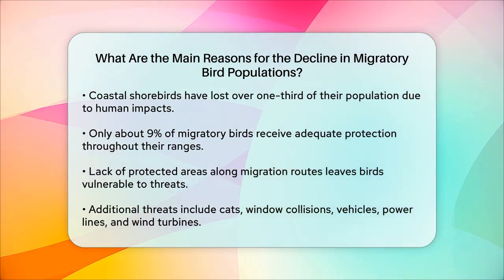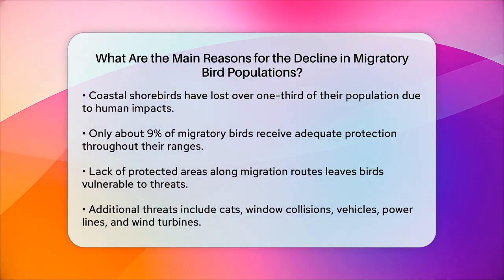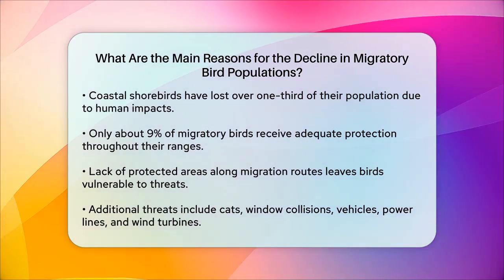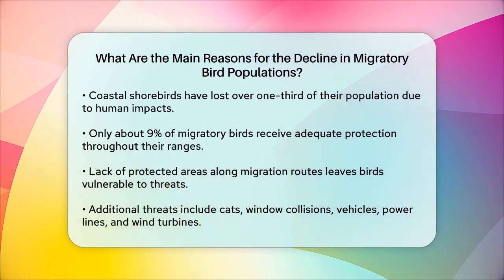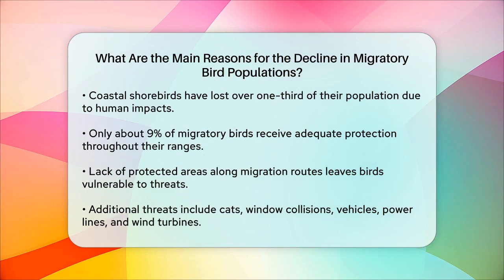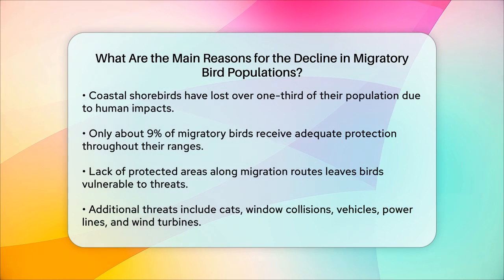Lastly, other human-caused threats, such as cats, window collisions, vehicles, power lines, communication towers, and wind turbines also contribute to the decline in migratory bird populations. These threats can be particularly devastating when combined with the loss of habitats and other environmental changes. Understanding these factors is crucial for developing effective conservation strategies to protect these incredible creatures and their remarkable journeys.